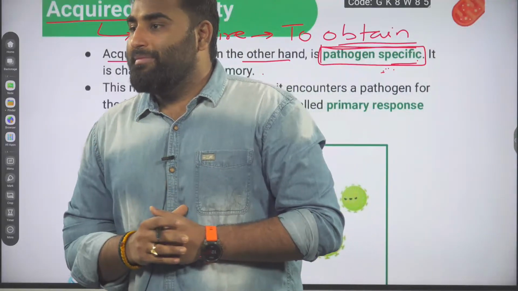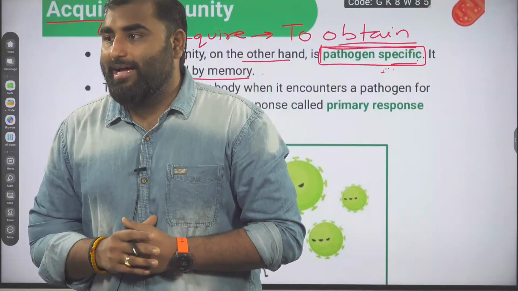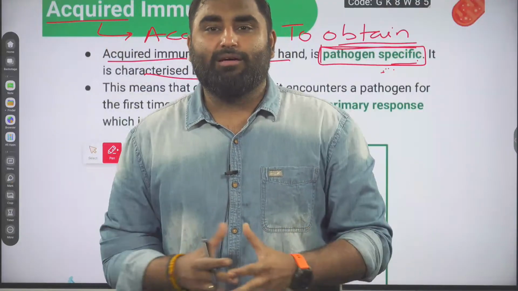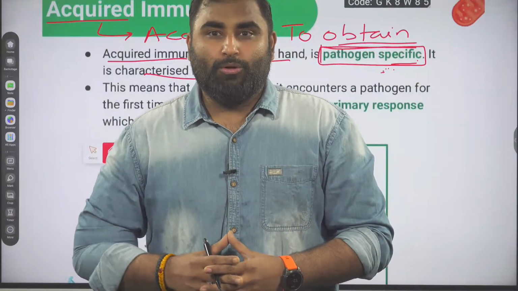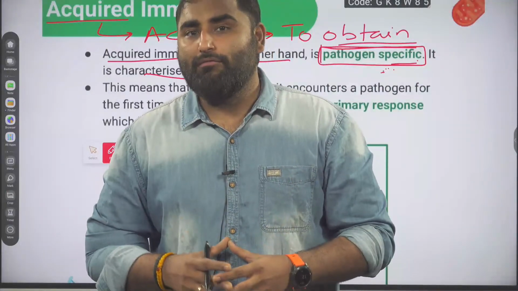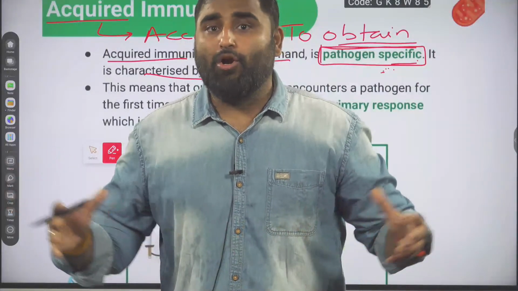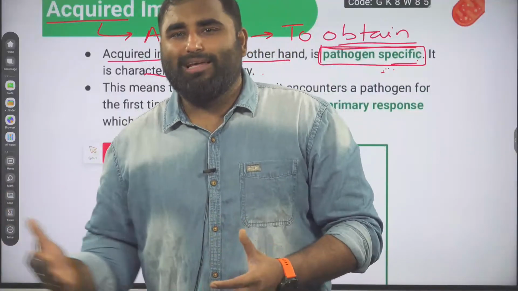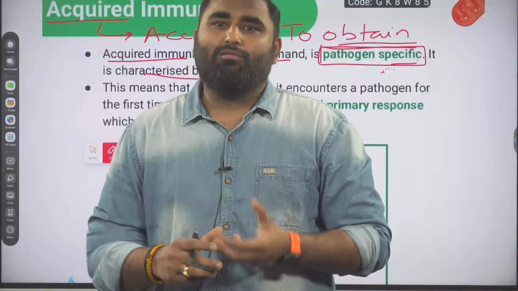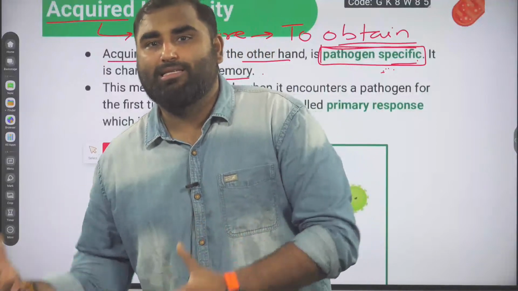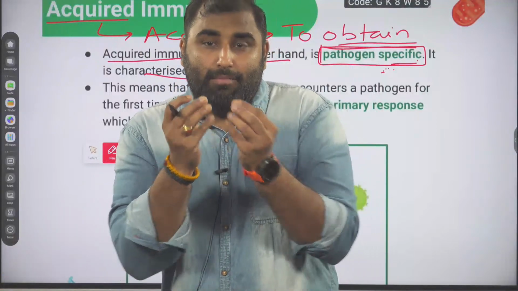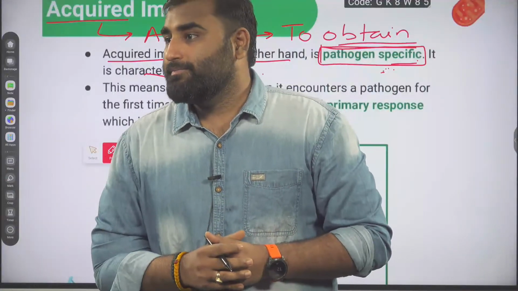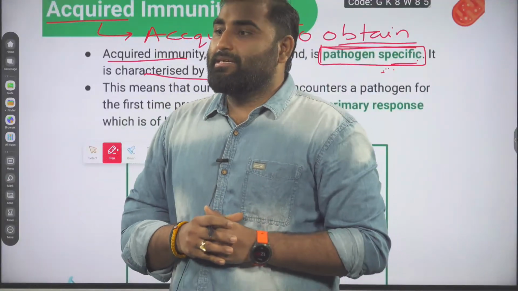So, sir, the memory cells can live as long as we live? Yes, Swaroop. The memory cells have 20 to 25 years of lifespan. So they are present in our body for a very long time. But not eternally, because as we grow old, our memory cells do not work that fine. That's why old age people fall sick. So the memory property of acquired immunity will be slowly lost. Are you getting me, guys?